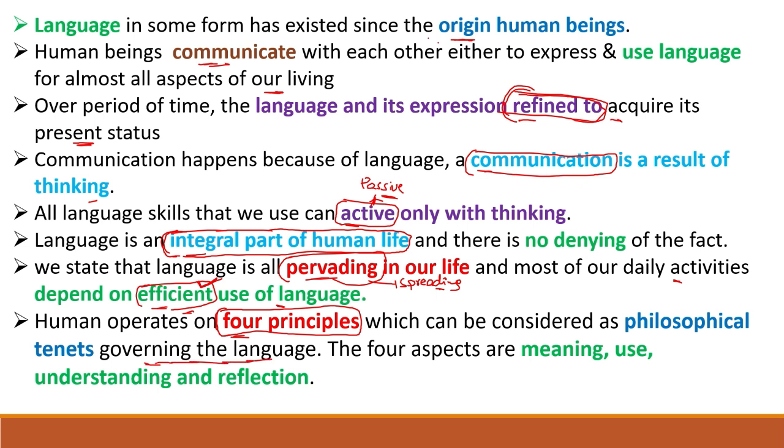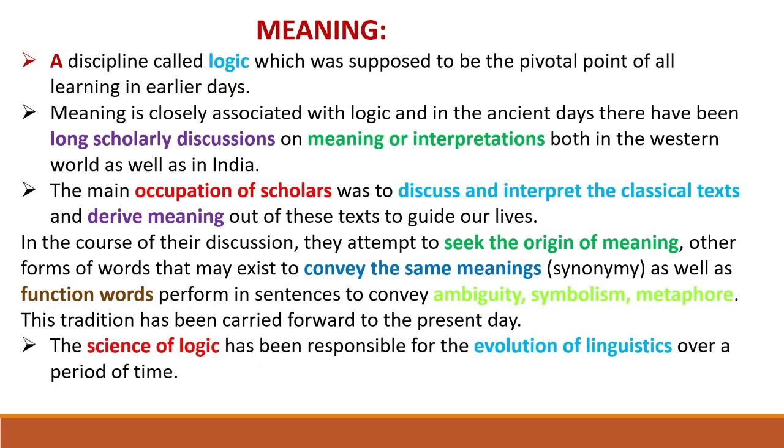What are the four aspects here? Meaning, use, understanding, and reflection. These four things are required to use the language. First one, meaning. A discipline called logic, which was supposed to be the pivotal point of all learning in earlier days. So what is the important thing here? Logic is the important thing to improve our language.